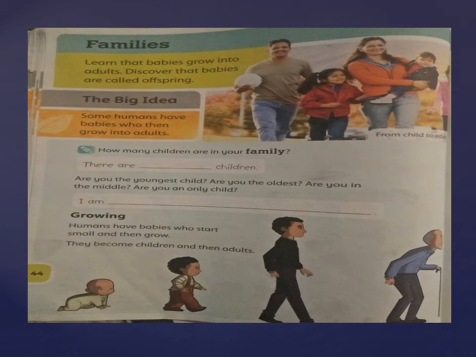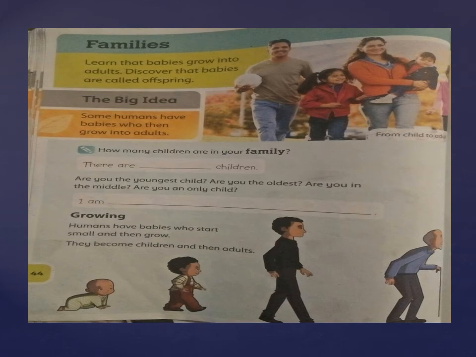Are you the youngest child? Are you the oldest? Are you in the middle? Are you an only child? As I am in the middle, I will write I am in the middle. If you are the eldest child, you will write I am the eldest. If you are the youngest, you will write I am the youngest. And if you are in the middle, you will write I am in the middle in this blank.